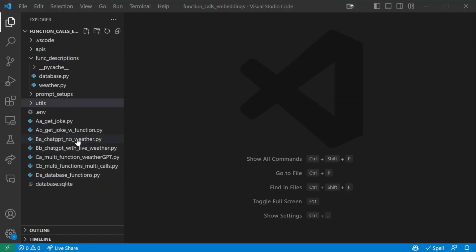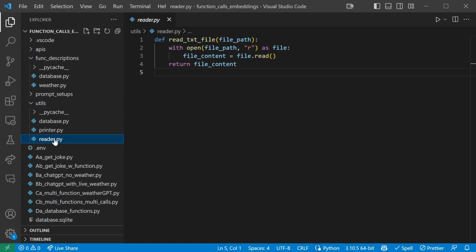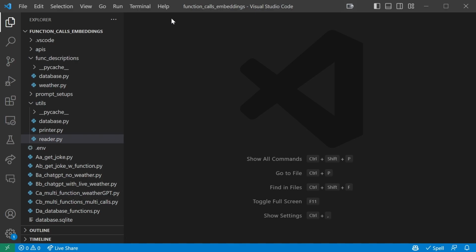Okay, so we'll start with some setup, as you're probably used to by now. Inside your utils folder, make a file called reader.py. And inside, you're going to code up this simple function, which takes a file path as an argument and then opens it in R or read mode. We use with open as a context manager to make sure the file is automatically closed again after we're done with it, so we don't have to worry about calling a close on this. And we then simply read the file and return the content. Go ahead and save and close this file.